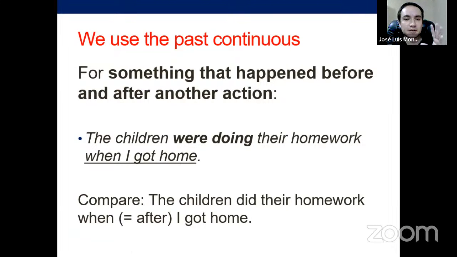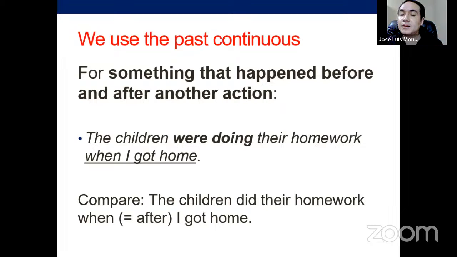So the same context. The children were doing their homework when I got home. Okay, so that's a good reason why you would say the children were doing their homework when I got home. But if you simply say the children were doing their homework, again, why are you saying it like that? You can simply say the children did their homework. And that's it. You're conveying the same information. You need to have a good reason to use the past continuous. And this is a good one.